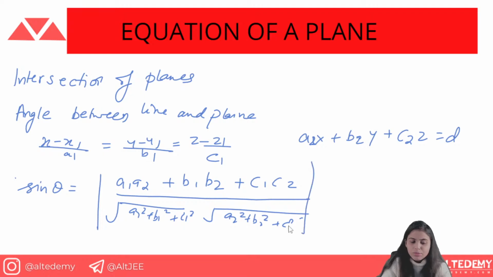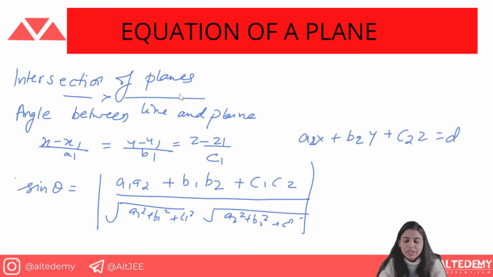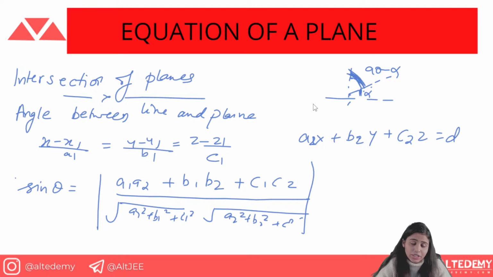How did we do this? Why is it sine theta here? Angle between line and plane is something opposite to the normal trend. For example, we have the plane, and suppose this is the intersection, and this is the angle that is forming with the x-axis. But we want this angle. How do we find it? We find it by 90 minus alpha. So when we take cos of 90 minus alpha, it will become sine alpha. That is why, when you have to find the angle, we are finding the sine theta value.